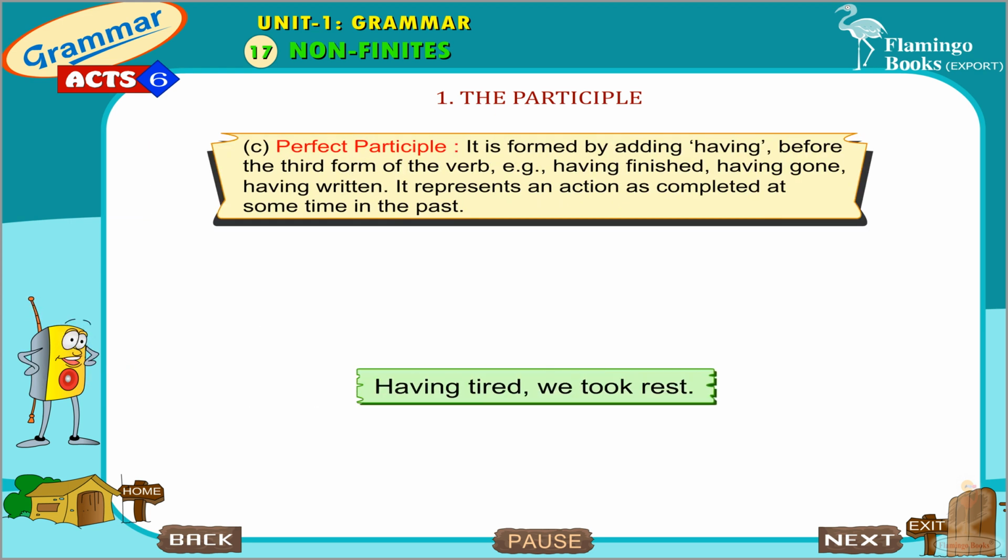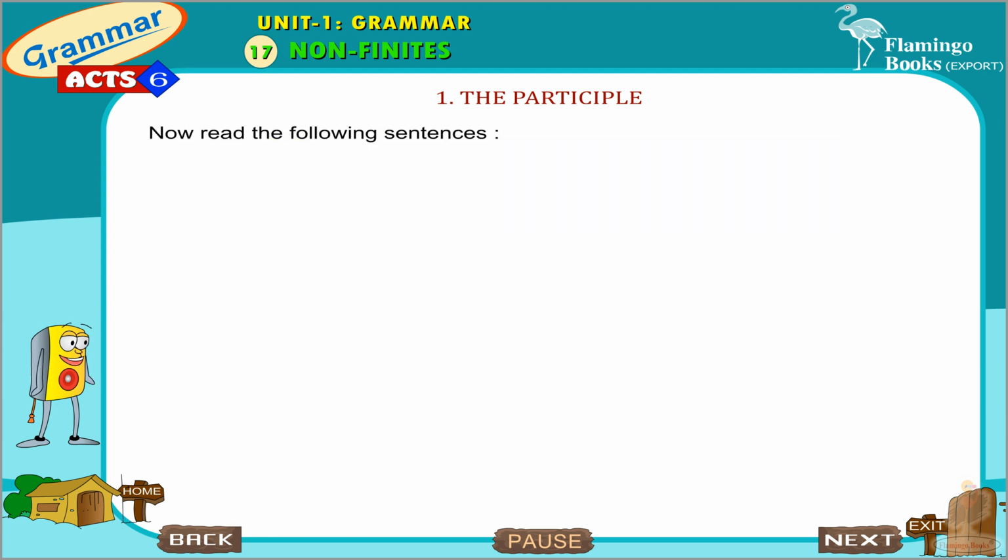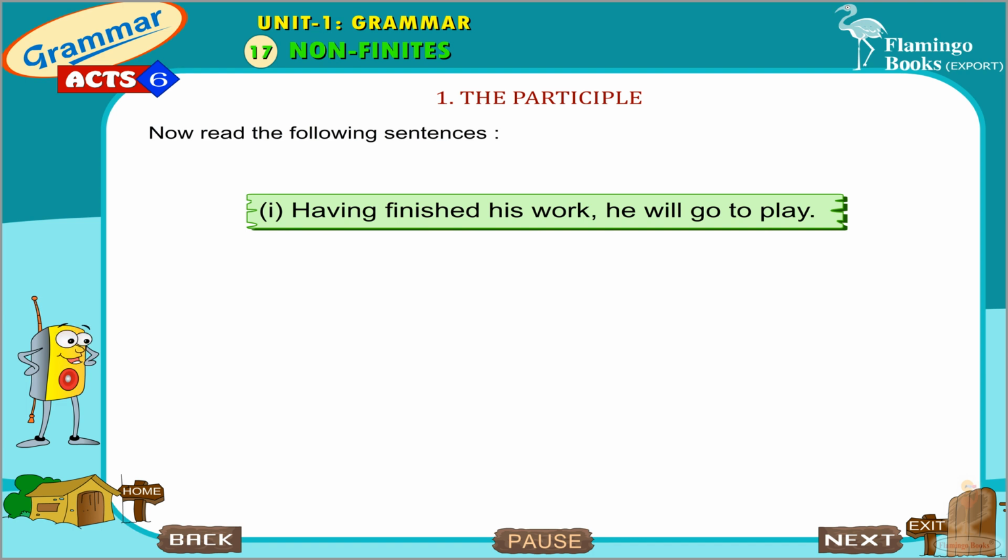Perfect participle. It is formed by adding having before the third form of the verb. Example: having finished, having gone, having written. It represents an action as completed at some time in the past. Now read the following sentences. Having finished his work, he will go to play.